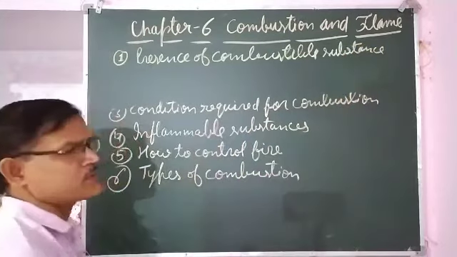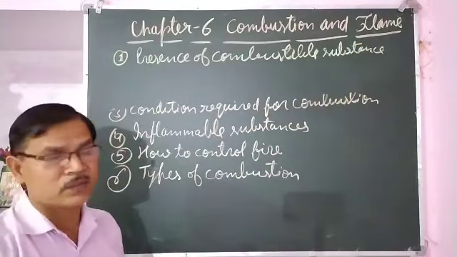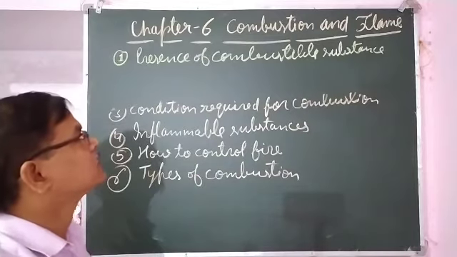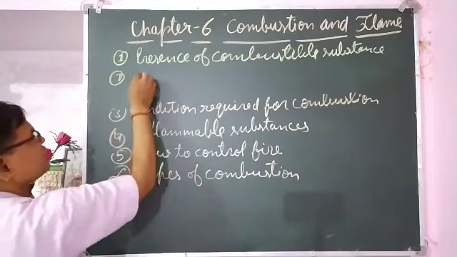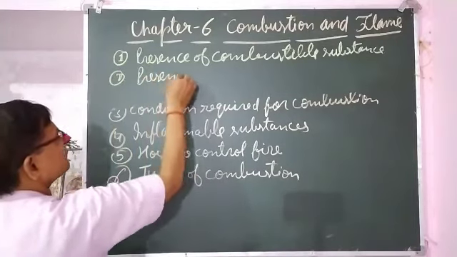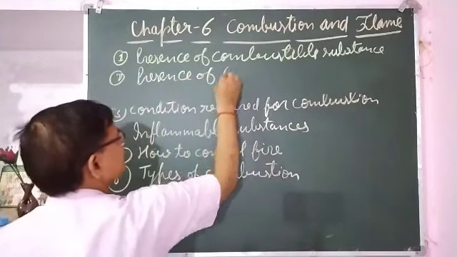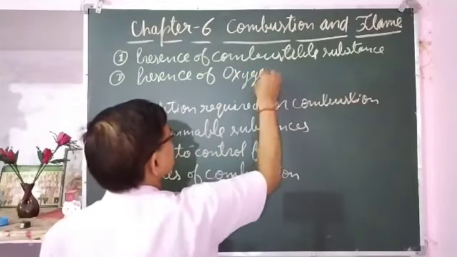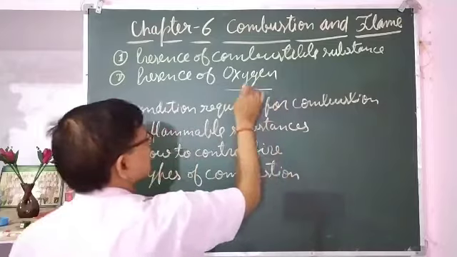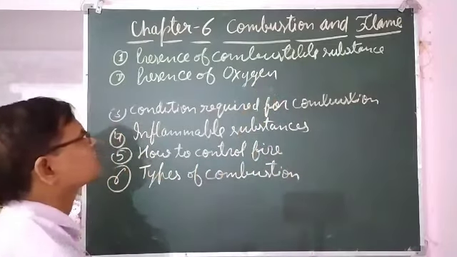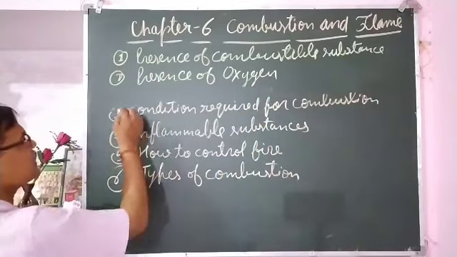When a combustible substance is there, only then may combustion occur. The second is the presence of oxygen, that is the supporter gas that helps in burning, in combustion. So the presence of oxygen is necessary.